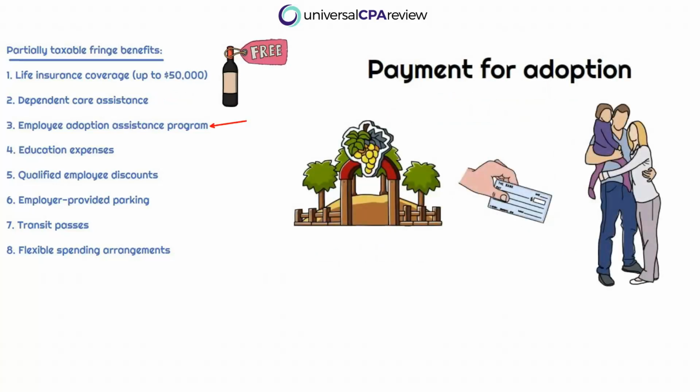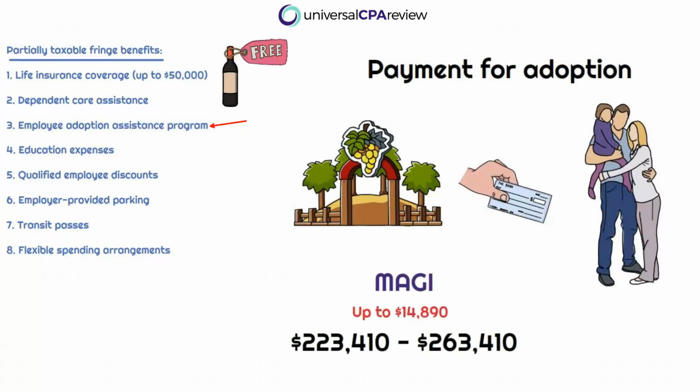Let's say Linda's looking to adopt a child. If an employer is going to pay for the adoption assistance expenses, then that would also be partially taxable. Okay, so there is going to be this taxable income total expense limitation, and it is going to have this phase out for modified adjusted gross income. Okay, so keep that in mind as well.